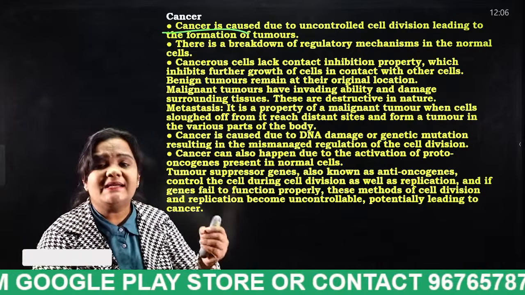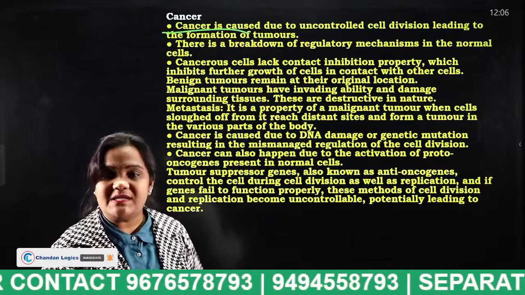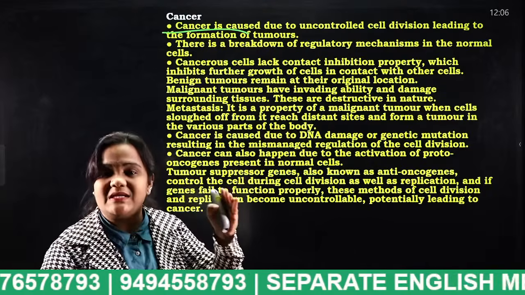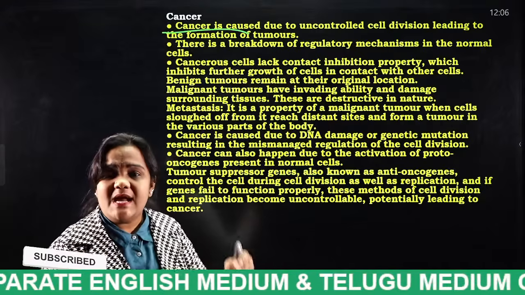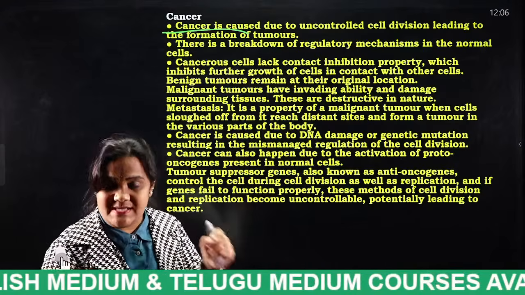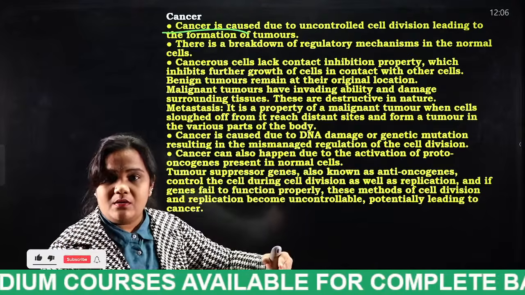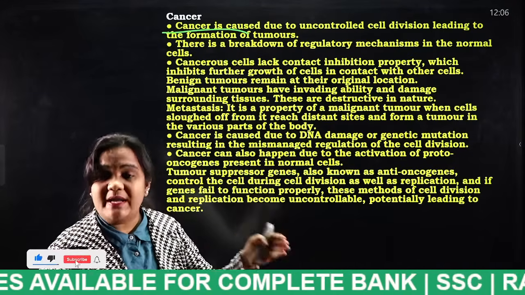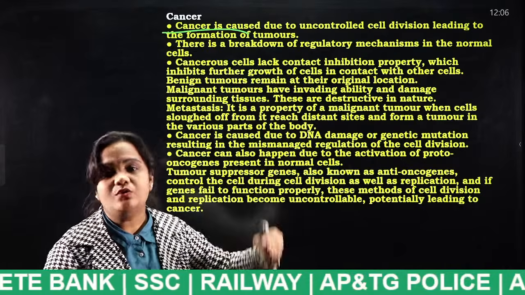If a single cell is damaged and we recognize it, cancer development will be stopped there. If we do not recognize it, the single damaged cell will multiply and form a tumor. So if we recognize it at the early stage, we can diagnose it. If not, it may lead to death.